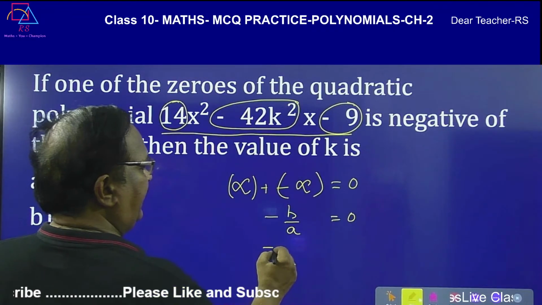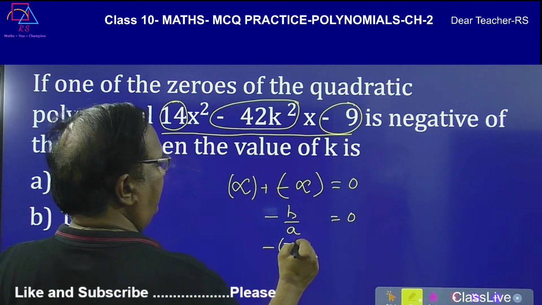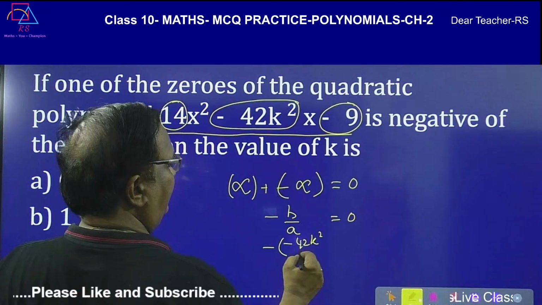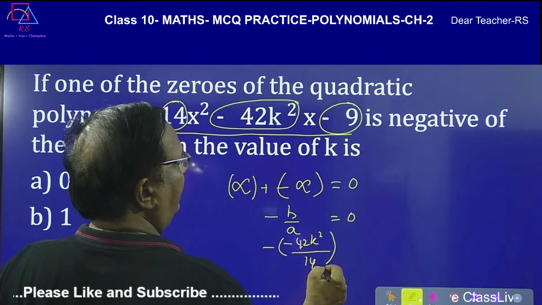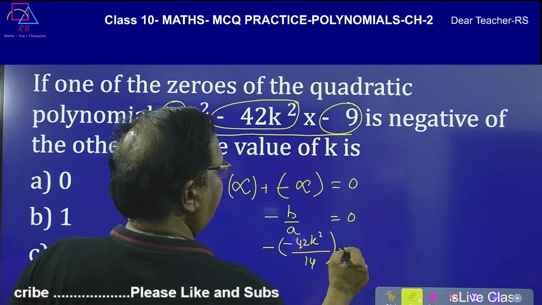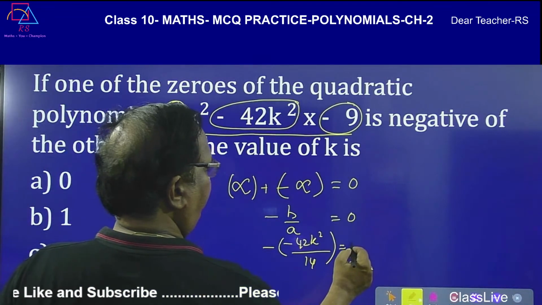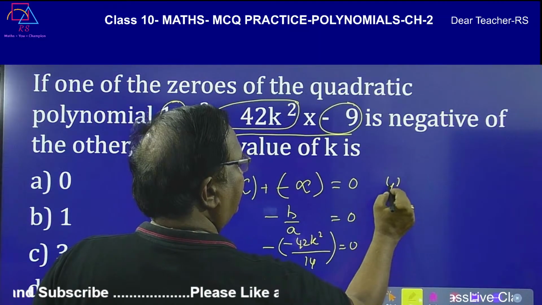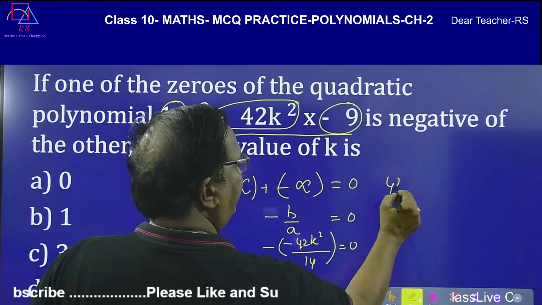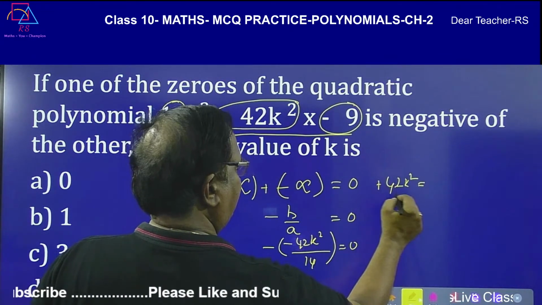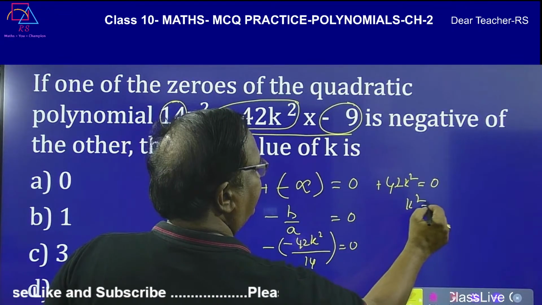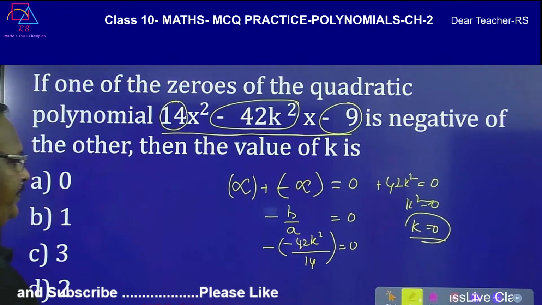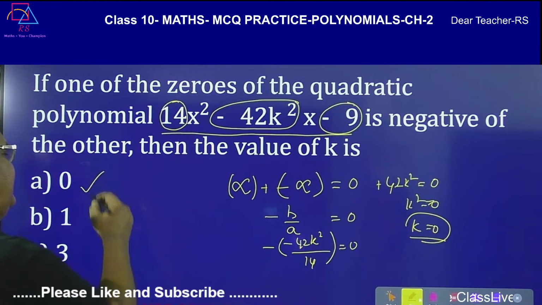So minus b is 42k square by a is 14, which is equal to 0. Now cross multiply it, 42k square is equal to 0 and k square is equal to 0, so k is equal to 0.